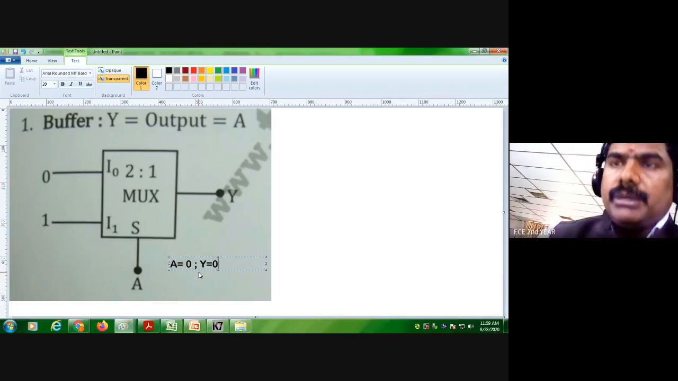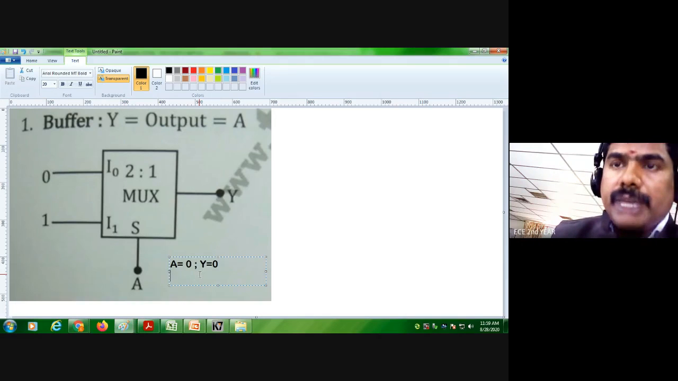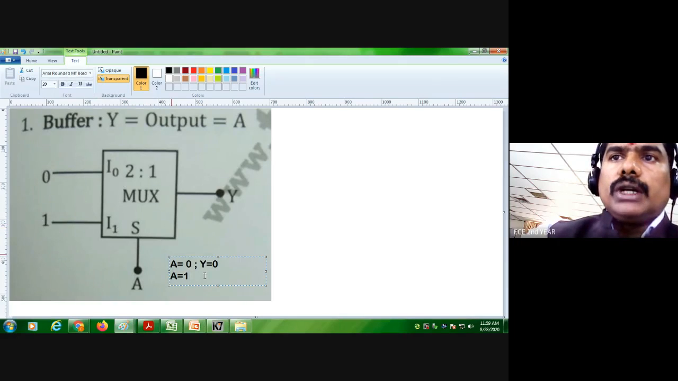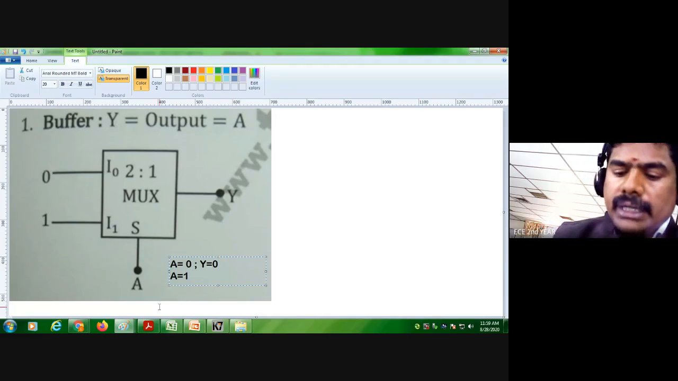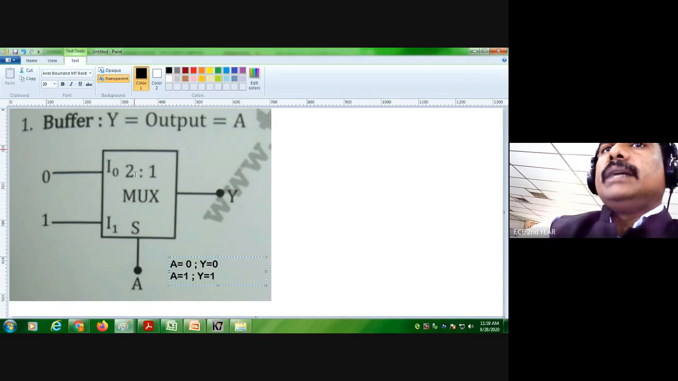So what is meant by a buffer? Whatever input we give will be the output. Suppose I give A equal to 1, then I1, the 1, will be the output, so Y equals 1. That is why we say the 2:1 mux can work as a buffer. Are you able to follow?